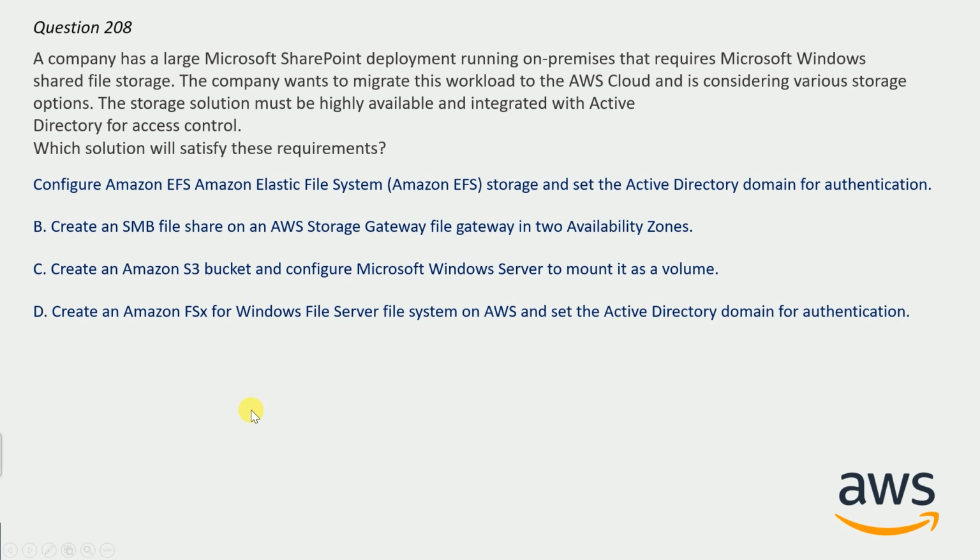Let me reveal the correct answer, and the correct answer will be option D. Create an Amazon FSx for Windows File Server file system on AWS and set the Active Directory domain for authentication.